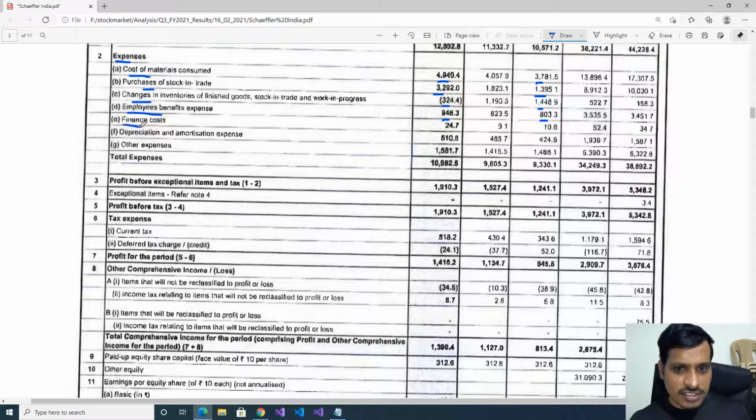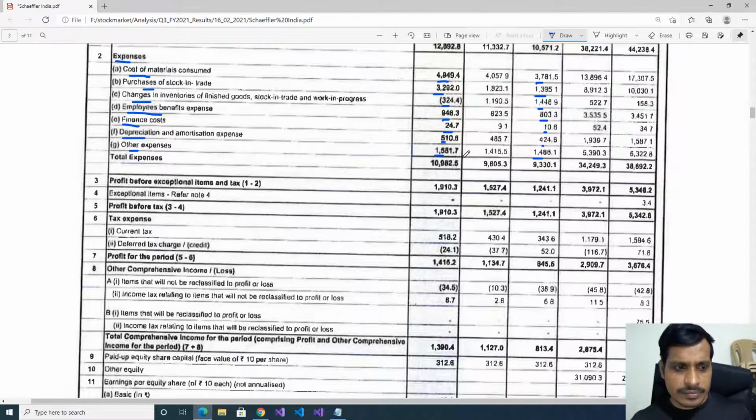Later finance cost. Previous year 1 crore. This year 2.4 crores. Here interest was increased from 1 crore to 2.4 crores. But 2.4 interest is very less. That means Scapular India is a zero debt company. This is a positive sign. Later depreciation. Previous year 42 crores. This year 51 crores. We'll ignore it. Other expenses. Previous year 146 crores. This year 158 crores. Here 12 crores was increased.